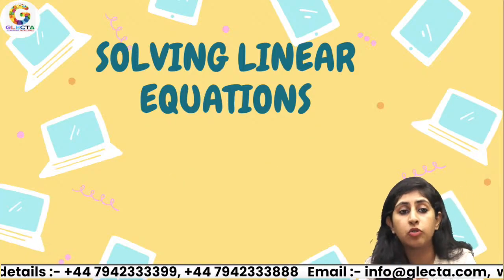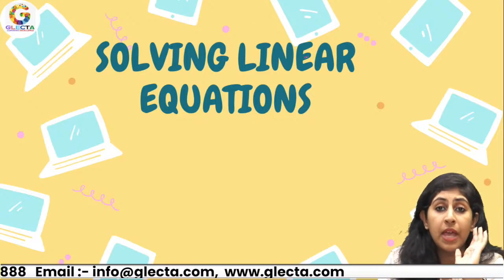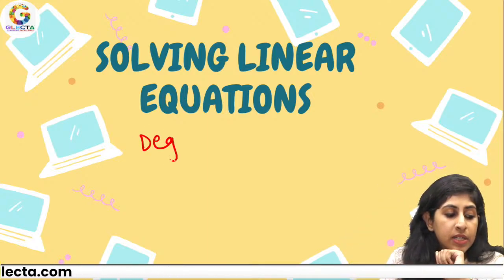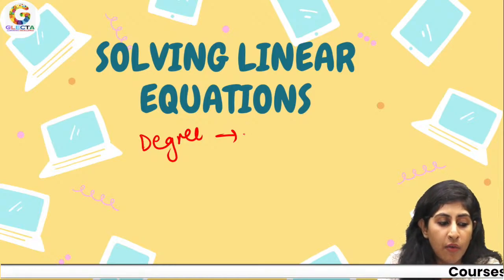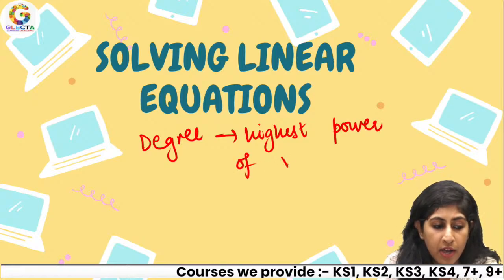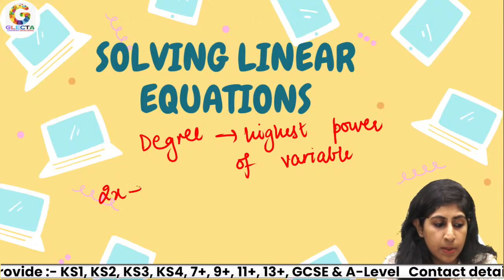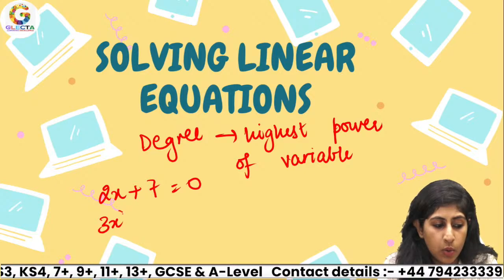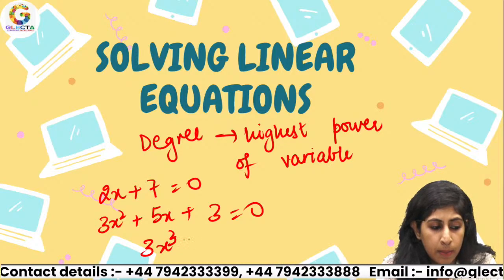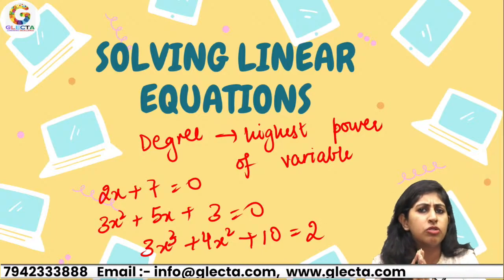Now, when I talk about linear, what do we understand by linear? You must have heard about linear equations, quadratic equations, right? So what exactly are they? When I talk about degree, what do we mean by degree? Degree means the highest power of the variable. For example, I'm writing a few equations: 2x plus 7 equals 0, 3x square plus 5x plus 3 equals 0, 3x cube plus 4x square plus 10 equals 2. I've written 3 equations.